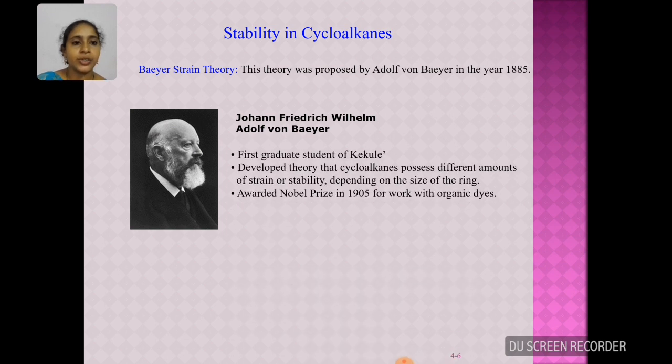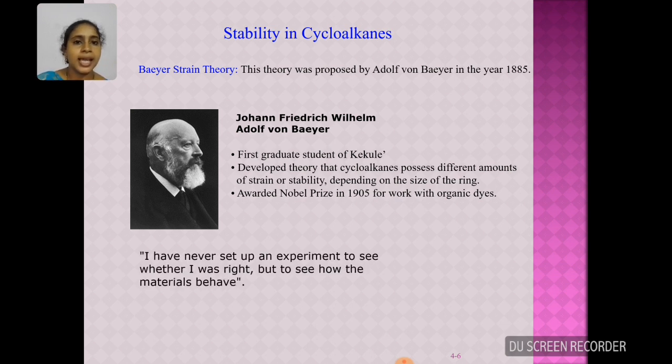He was the first graduate student of Kekulé, and he developed this theory based upon cycloalkanes. Cycloalkanes possess different amounts of strain or stability depending upon the size of the ring. Baeyer was awarded the Nobel Prize in the year 1905 for his work with organic dyes. One of his famous sayings is as follows.